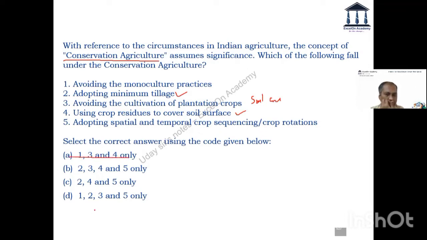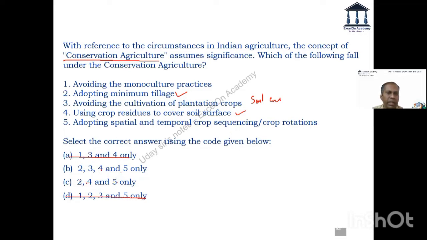Unfortunately, only one I am able to strike off. Oh, 2 I am able to strike off. Oh, good. 2 and 4. Oh, now this has become very easy, no? Is it that easy? Using crop residues to cover soil surface, adopting minimum tillage, and this does not have 4. This does not have 2. Now these both have 2, both have 4, both have 5.